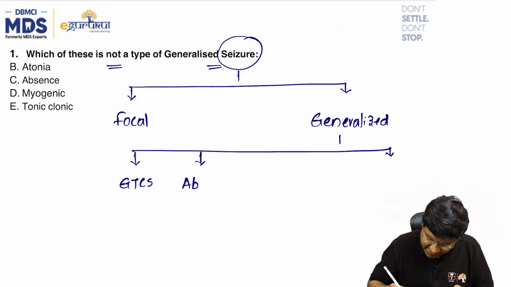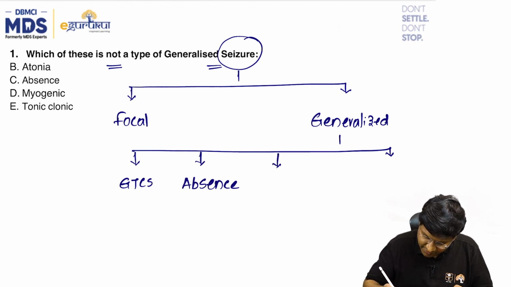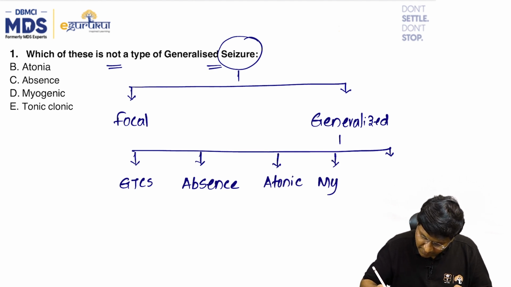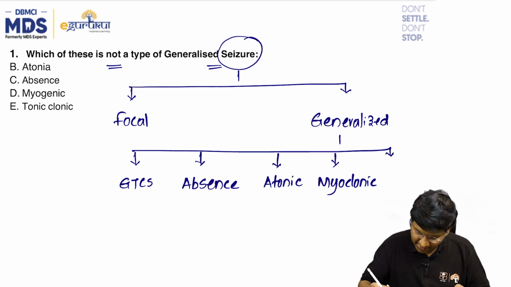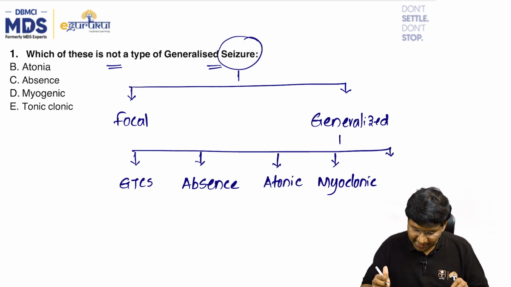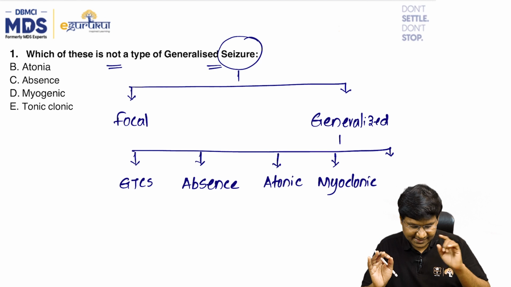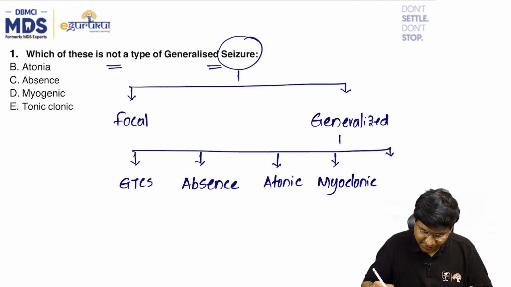Second is the absent seizures. Third is the atonic seizures. Fourth is myoclonic jerks. These are the examples of the generalized seizures.